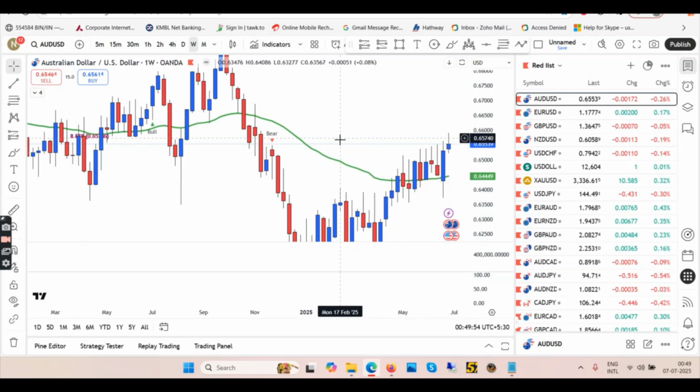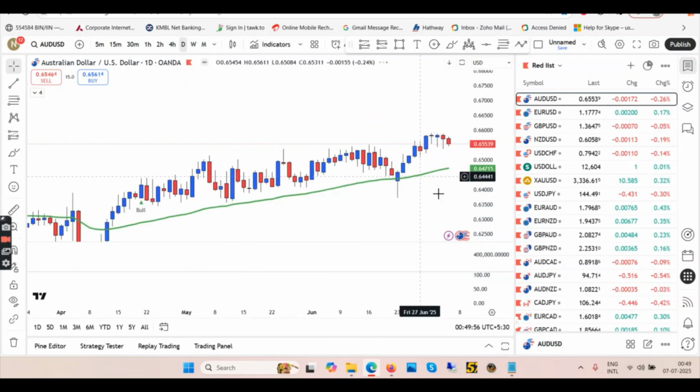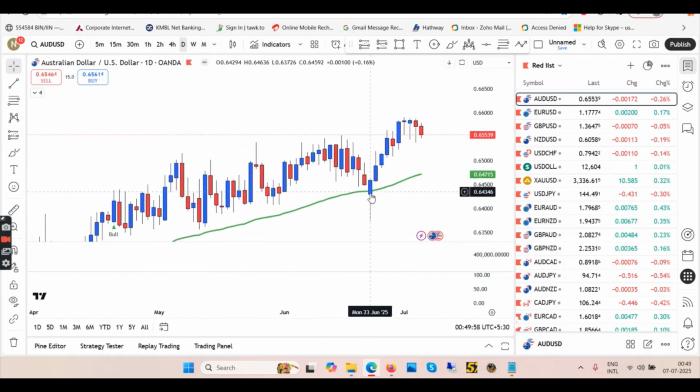So weekly we are up, so the trend is up in weekly, but coming back to daily, we are taking a pullback. So this is your uptrend. We have broken previous highs, as you can see, no previous highs there. So this is the new high. So this was the uptrend.